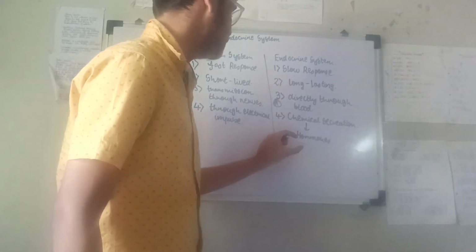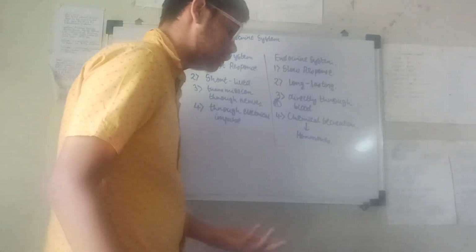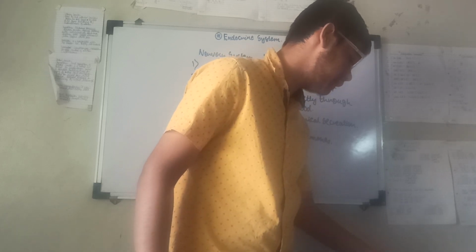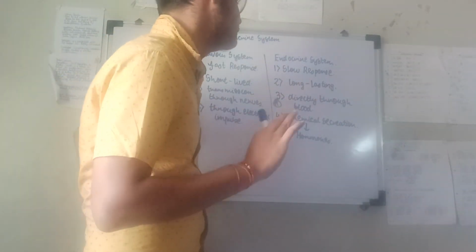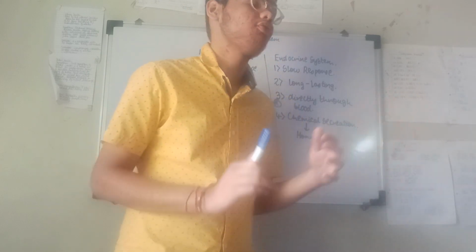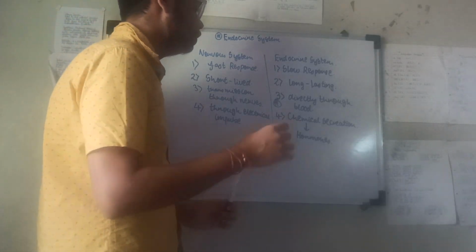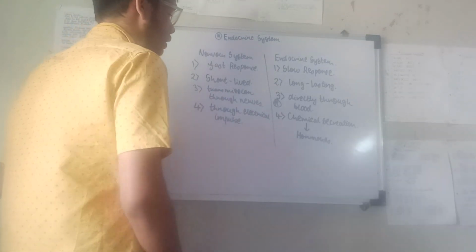Yes, chemical secretion, hormones. So there are many points of differentiation. Okay, the same points are given in the text as well. So these were the differences. You can add more differences, and we will add more differentiations after we finish with this system. Let me rub this down. First jot all the points in a column format. Okay, done. I am rubbing it.